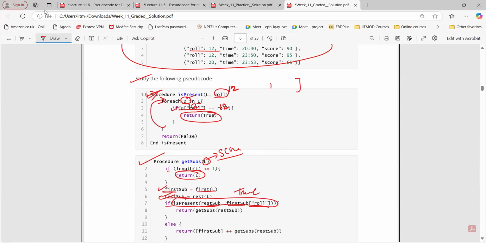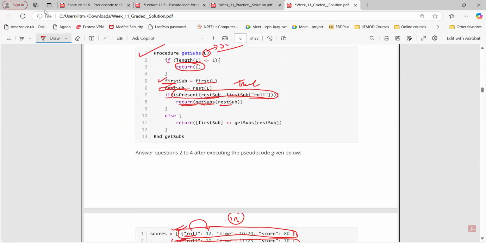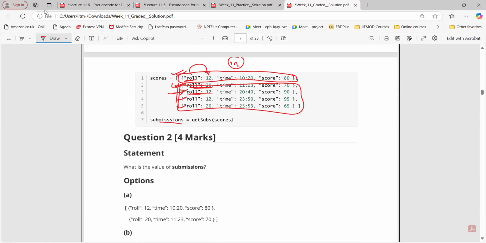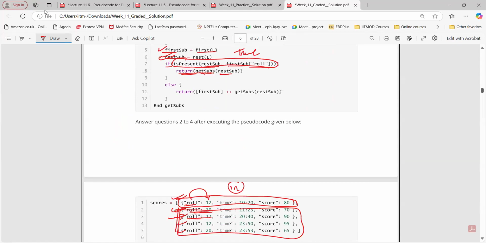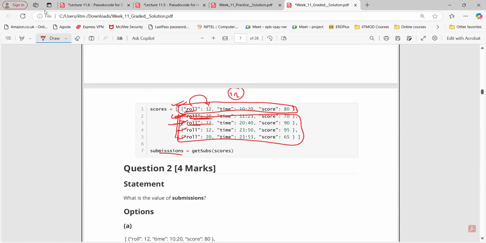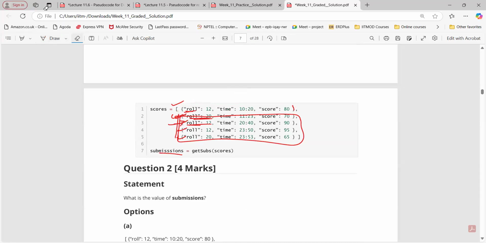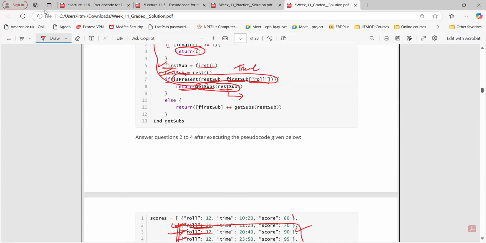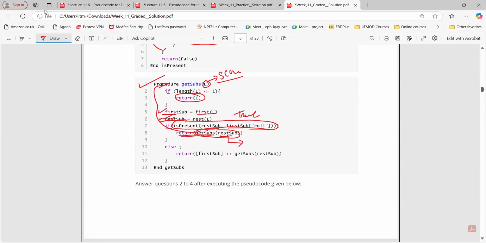Now, if this is true, we are going to return get sub of rest of sub. What is rest of sub again now? Remaining, except the first one, we are going to take as an input. Here we are calling the function again, right? The procedure. Now, in this case, except the first element, we are taking the rest as an input. Yes, sir. Any doubt up till now?